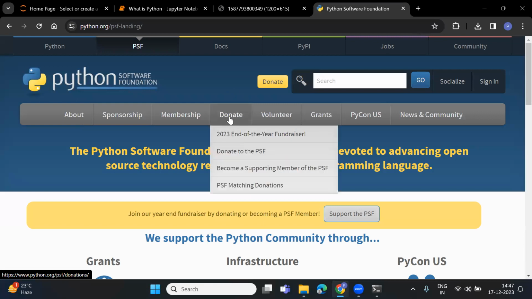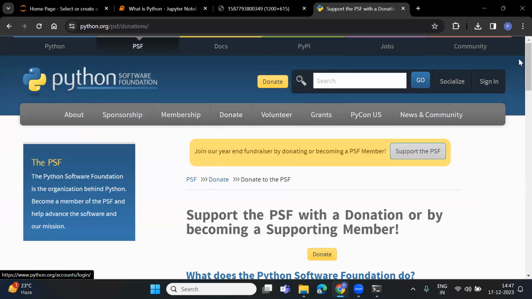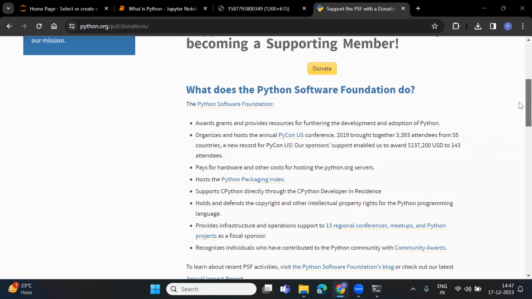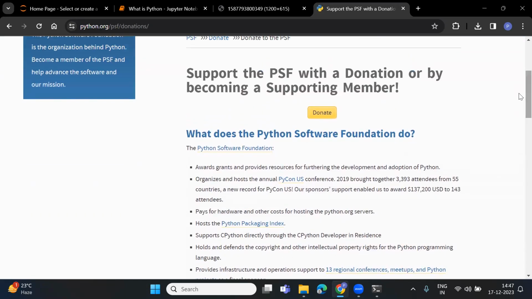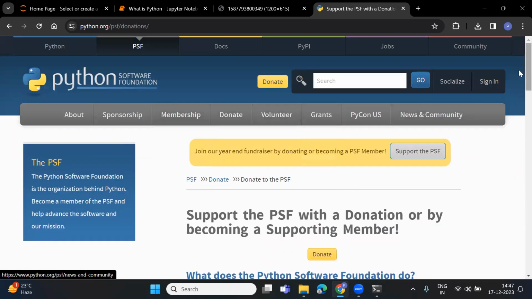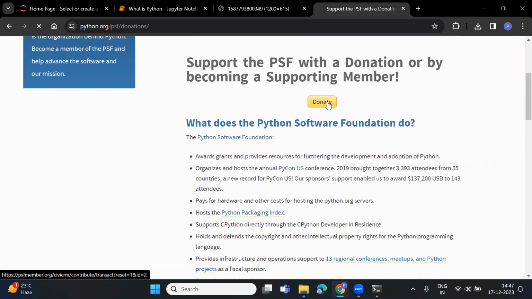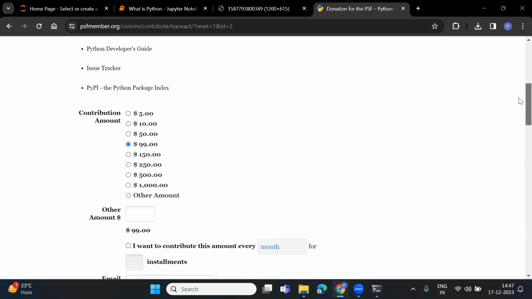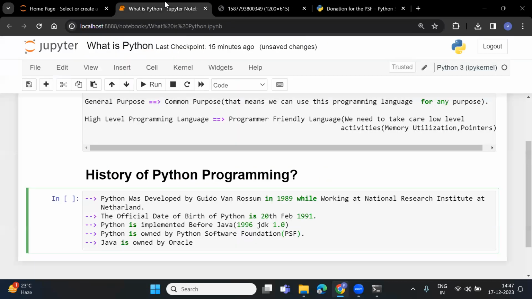If you want to donate some amount, you can click on donate and the donate option appears. Whatever amount you want to donate, it's up to us. So Python is taken care of by a foundation named Python Software Foundation, and it is a non-profit organization.